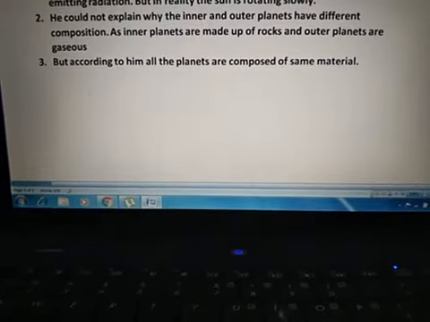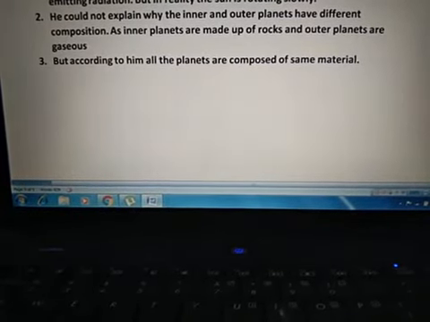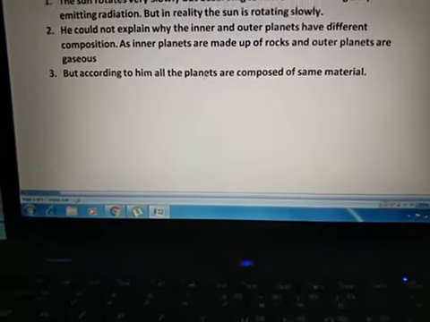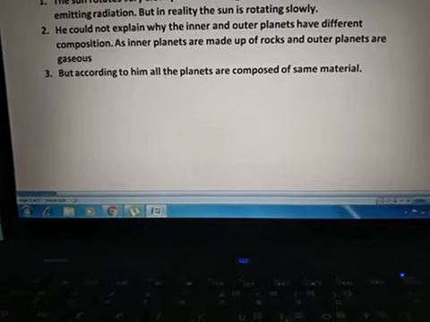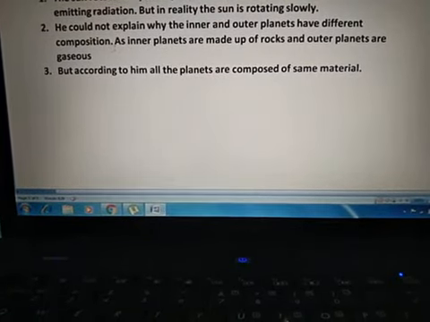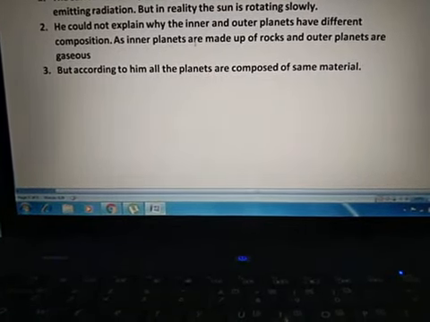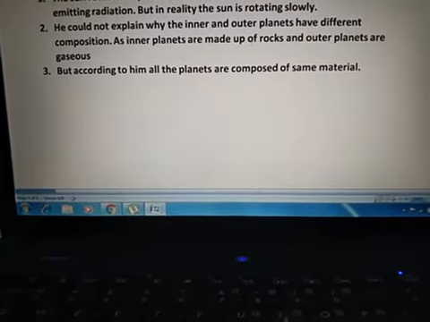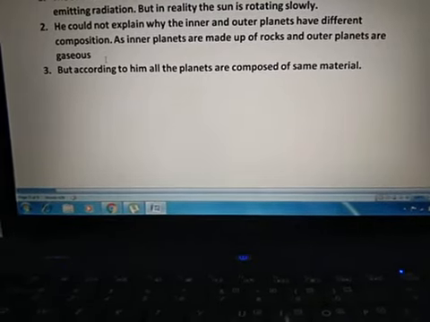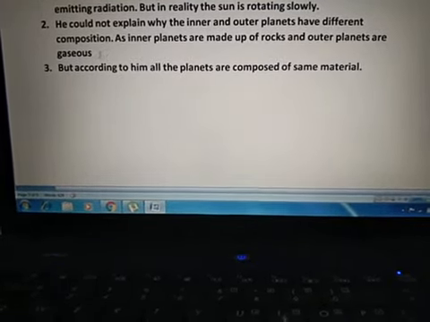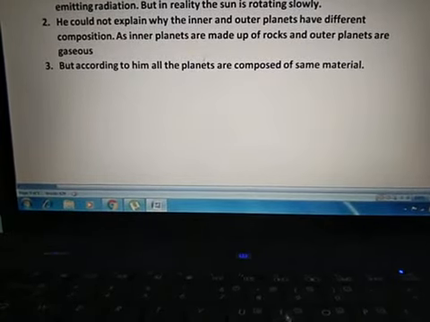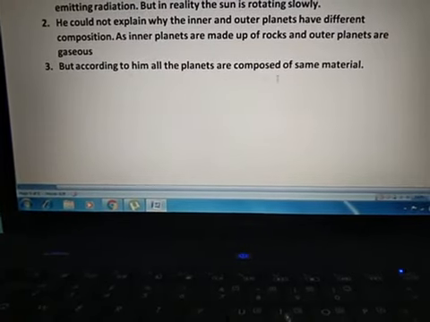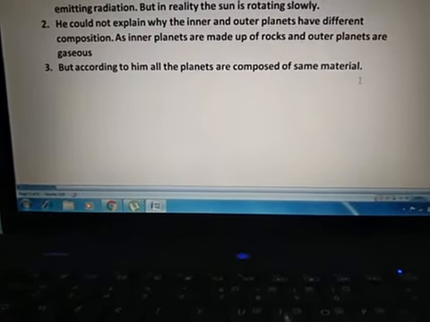Second, he explained that all the planets are moving in the same direction, but he could not explain why the inner and outer planets have different compositions. As you have read, the compositions of inner planets and outer planets are different. Inner planets are made up of rocks and outer planets are gaseous, but he failed to explain why this differentiation occurred. So according to him, all the planets are composed of the same material.